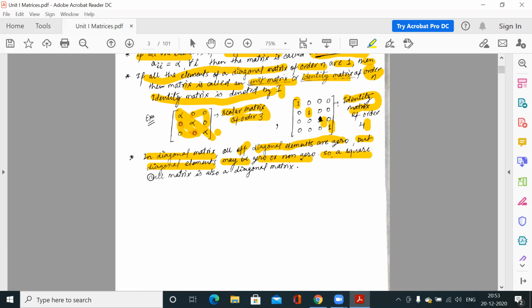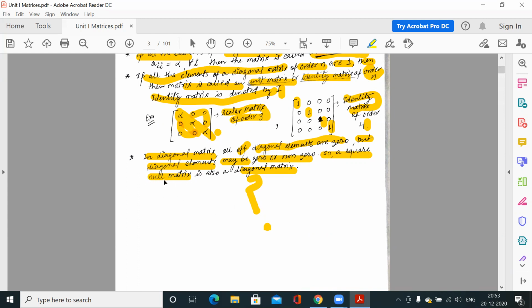So if somebody asks you whether a square null matrix is a diagonal matrix, what would be your answer? First you check whether it is a diagonal matrix. Of course it is. Why? Because a square null matrix is a square matrix where all the entries are zero.